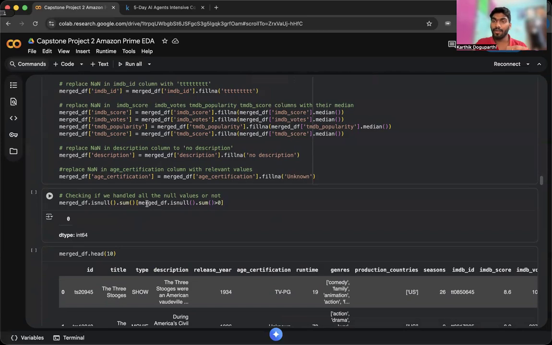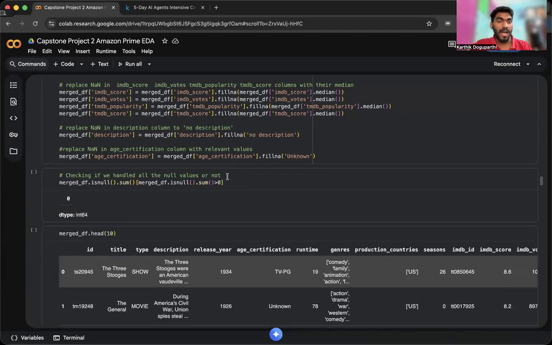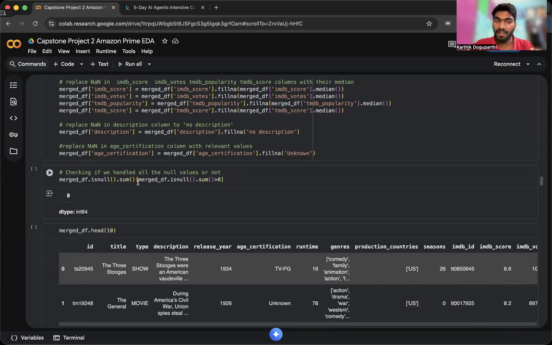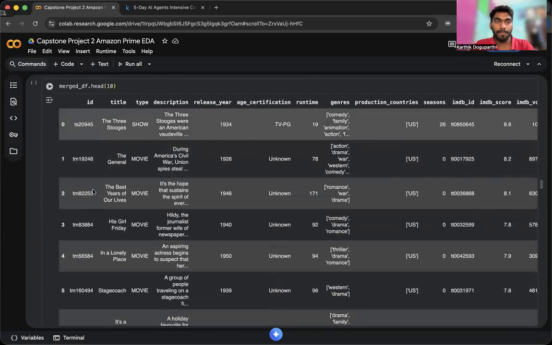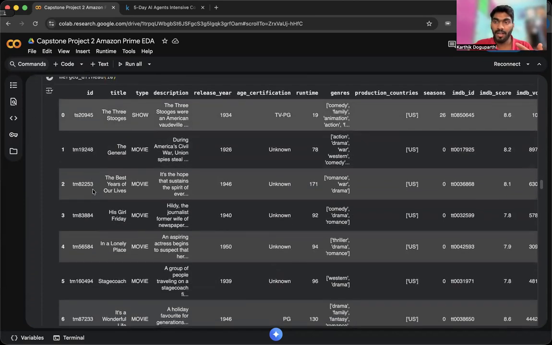If there is any kind of blank in the age certification column, I converted that to unknown, because if we want to show any kind of insights, we can see what kind of segregations are there, and we can eliminate the unknown section to find out all the other values. So I filled that with unknown. After that, I tried to check if there are any null values, and I found out that there is none. And this is the merged data frame after doing all those data manipulations.